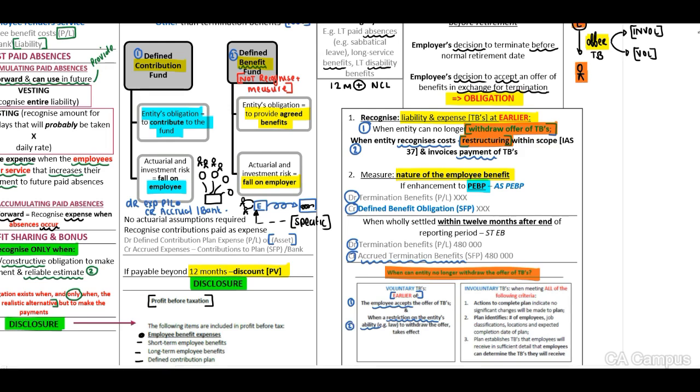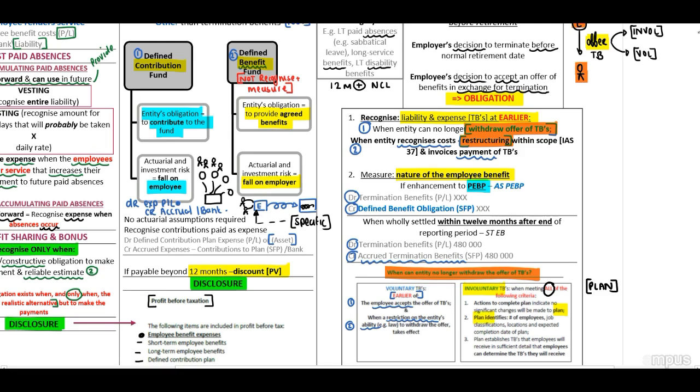If involuntary, your key word here is a plan. Remember, if it's involuntary, a plan has to be developed by the entity on how they are going to do this. And then the entity has to meet all of the following criteria. 1. Actions to complete the plan should indicate no significant changes will be made to the plan. 2.